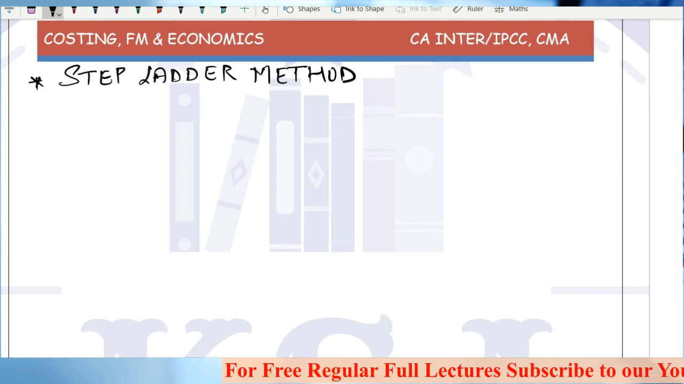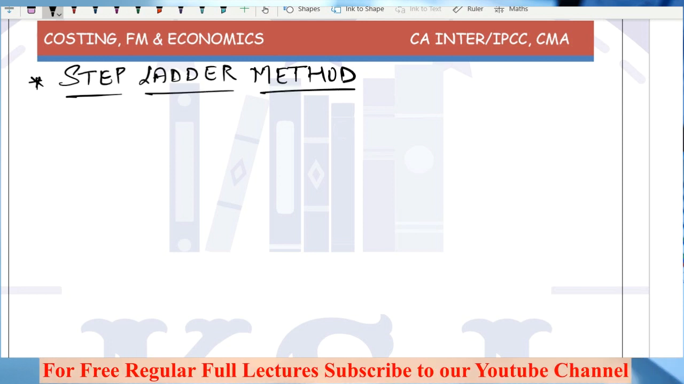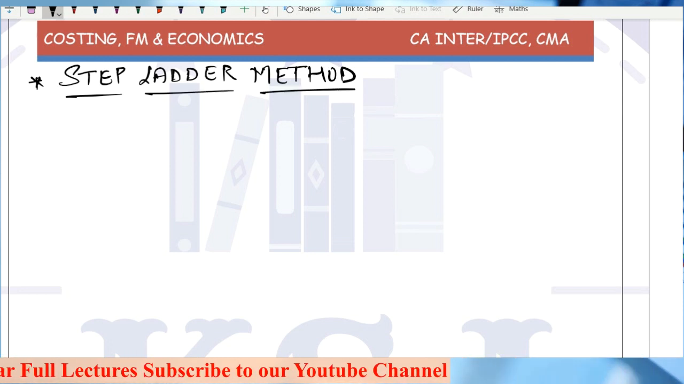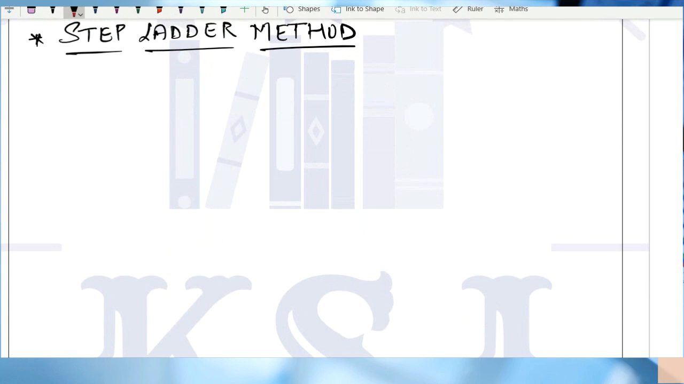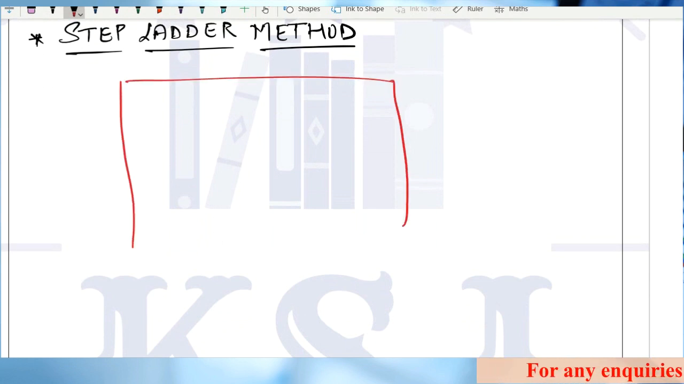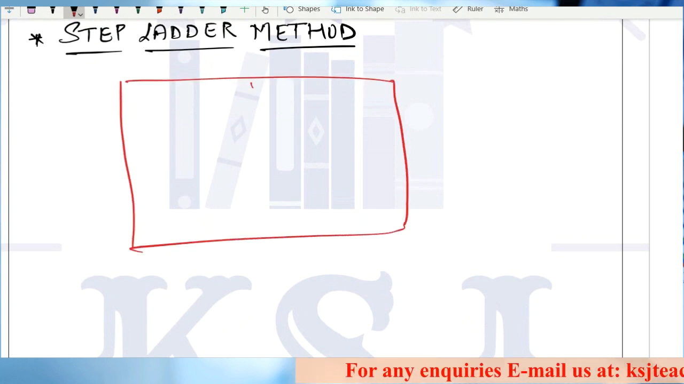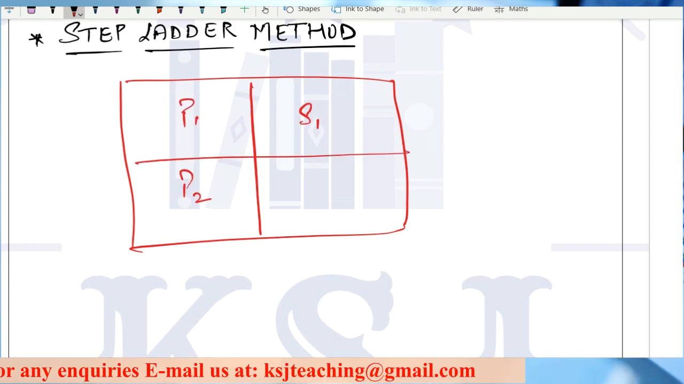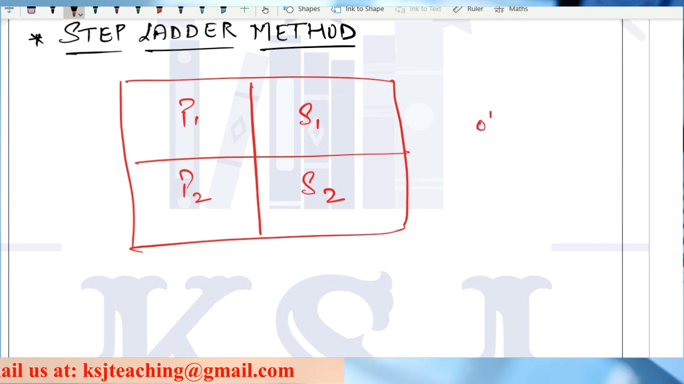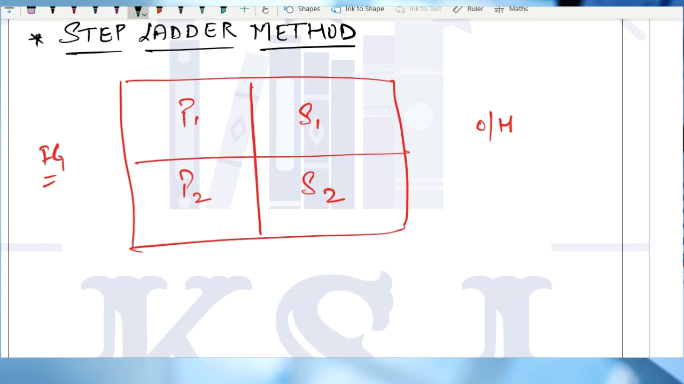Now, what this step ladder method says is, it is similar to the direct distribution method, with a slight variation. Say we have this factory divided into four parts: P1, P2, S1 and S2. Here we have overheads and here we have the finished goods. We have done the primary distribution, the first step, then we are doing the secondary distribution. This is the second step.